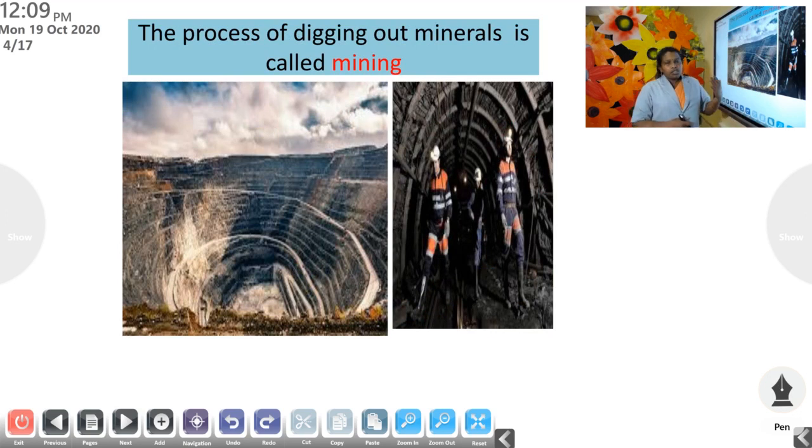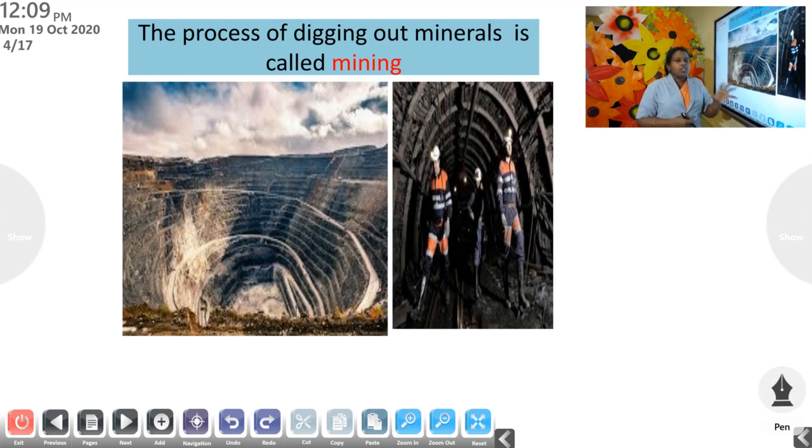So I told you that we find the minerals in the ground, that is in the soil. So for collecting minerals from the soil, deep holes are dug into the surface of the earth. Okay, so first we find out a place where the mineral content soil is there.